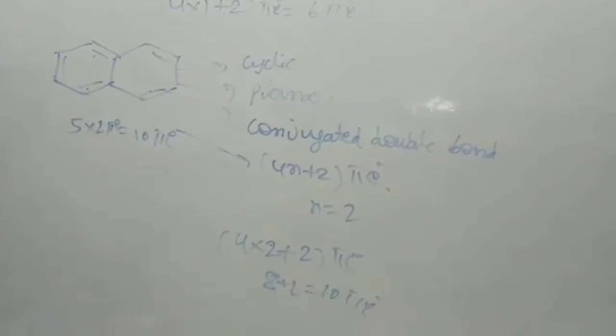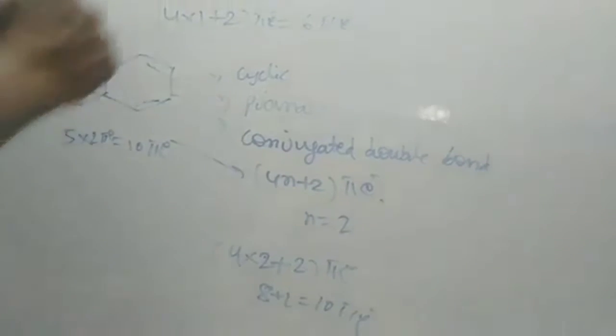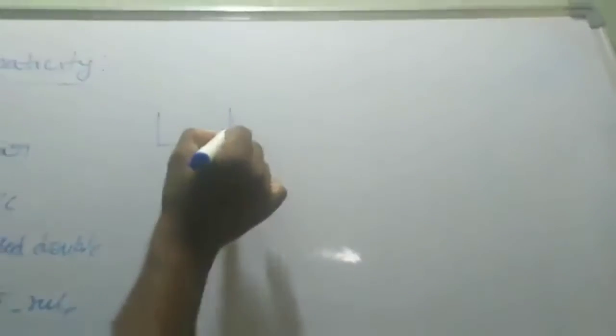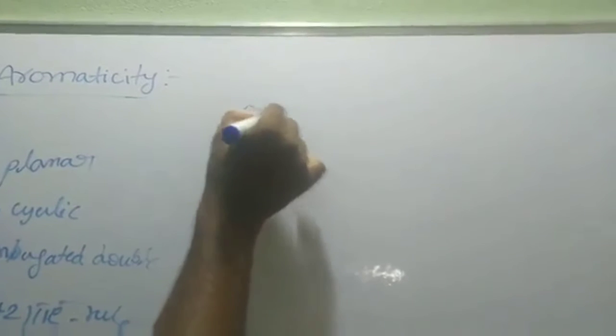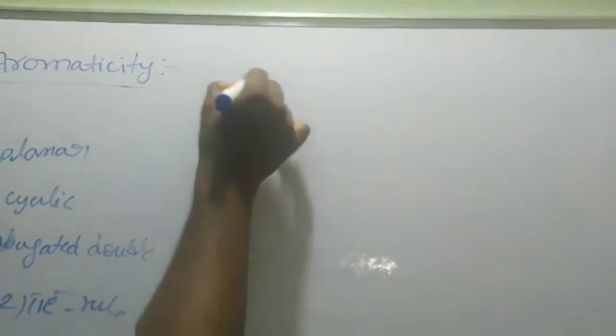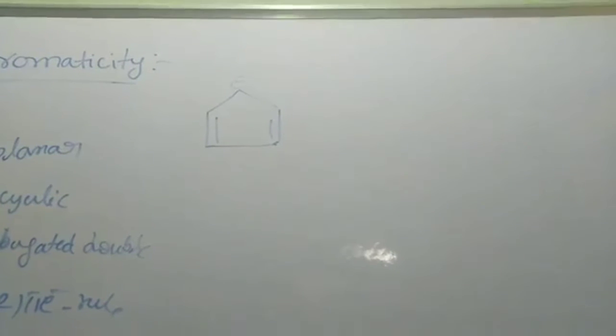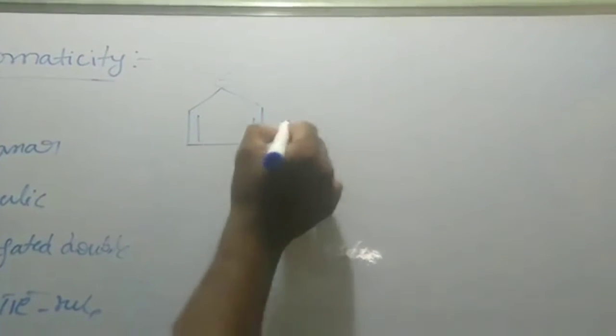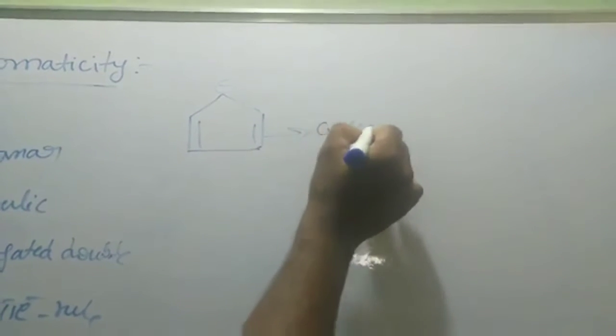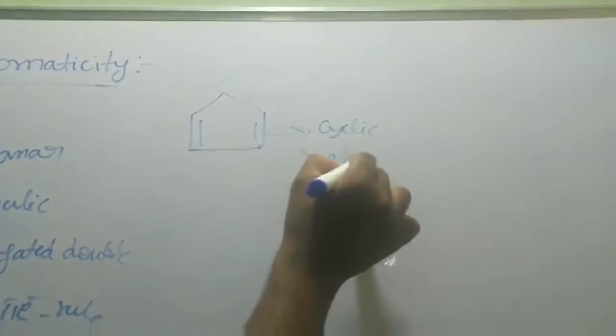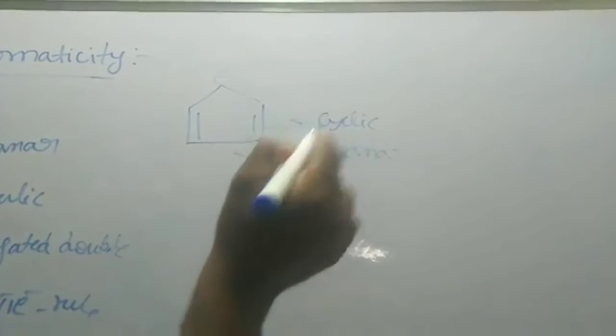Now friends, we will see another example, that is cyclopentadienyl anion. This compound is also cyclic and planar.